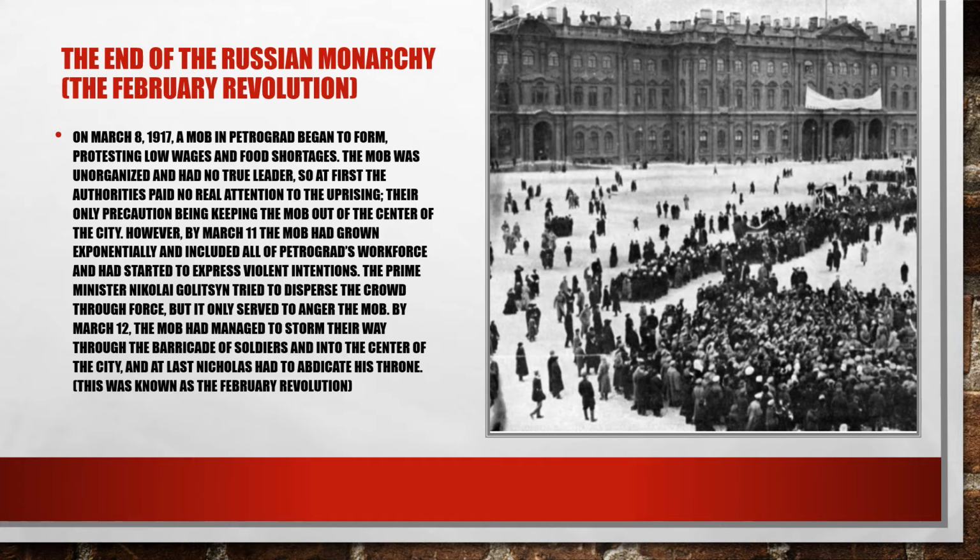However, by March 11th, the mob had grown exponentially and included all of Petrograd's workforce, and had started to express violent intentions. The Prime Minister, Nikolai Golitsyn, tried to disperse the crowd through force, but it only served to anger the mob. By March 12th, the mob had managed to storm their way through the barricade of soldiers and into the center of the city, and at last Nicholas had to abdicate his throne.